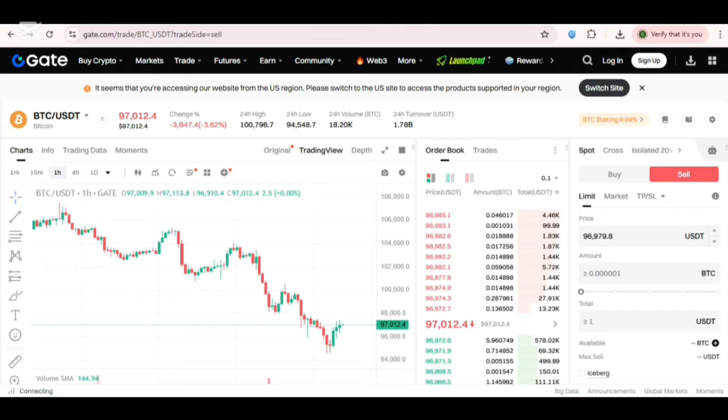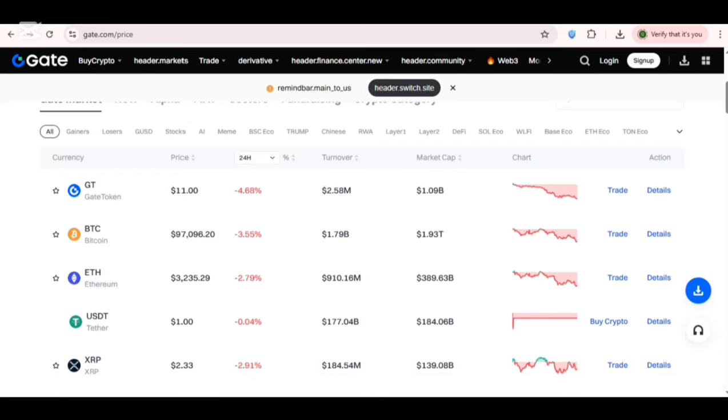So here you can sell, and you can check their 24-hour high and low, volume, and turnover. So this is about their trades on Gate.io. Here you can analyze, and have a look at the market cap. Here we have the market for gainers and losers, and here you can see stocks. Here you can get the amount you want to turn over. So here you can have a market cap look. Here you can analyze the chart, and you can also trade.